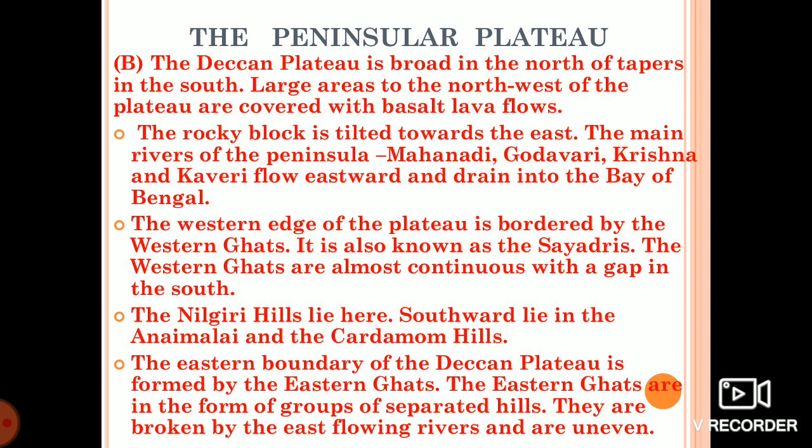The eastern boundary of the Deccan Plateau is called the Eastern Ghats. These are a group of separated hills. They are broken by the east flowing rivers and are uneven in nature.